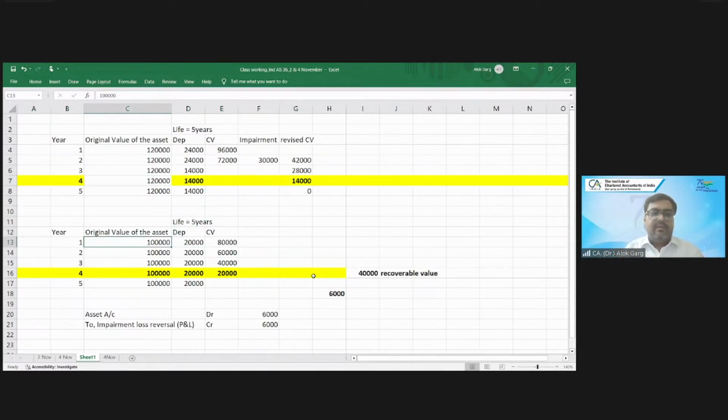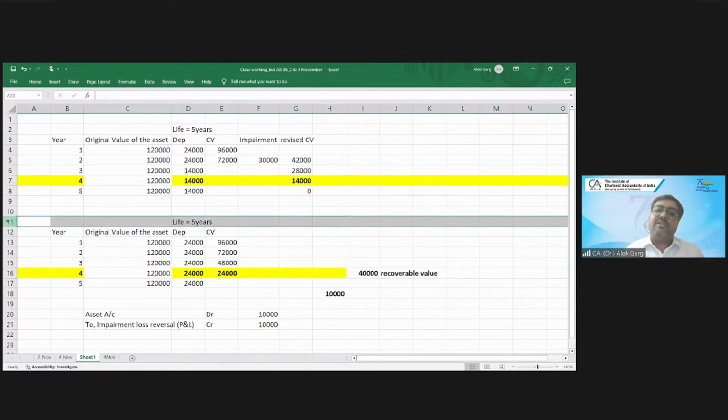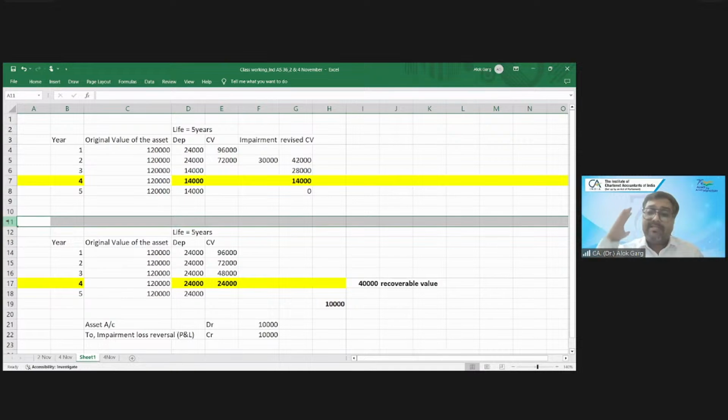Right? And let me do this 1,20,000 calculation. If I had never done the impairment, what would have been my carrying value? 24,000. What is my carrying value now? 14,000. This is a probable calculation. We are just thinking how many marks I would have got in the exam versus how many I actually got. So my carrying value would have been 24,000, but it is 14,000.